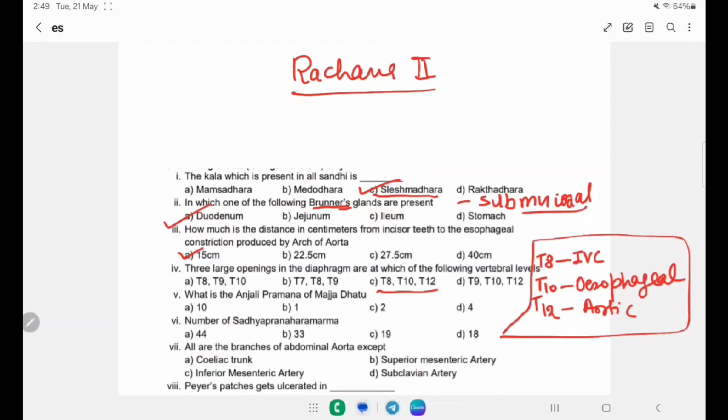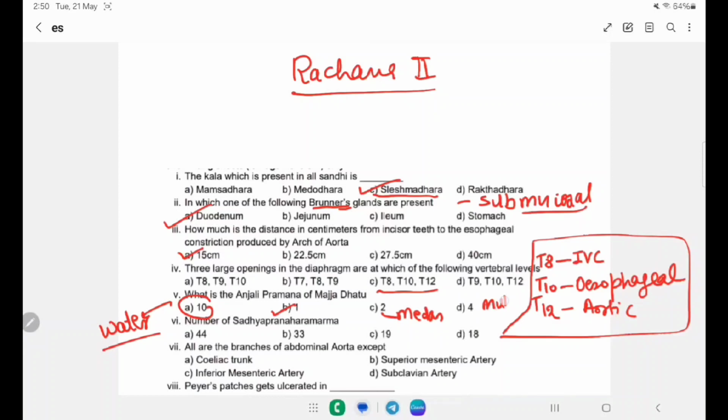Anjali Parmana of the Majja Dhatu: A 10, B 1, C 2 and D 4. Anjali parmana of which is 10? That is for water, apa. 1 is for majja, 2 is for medas, and